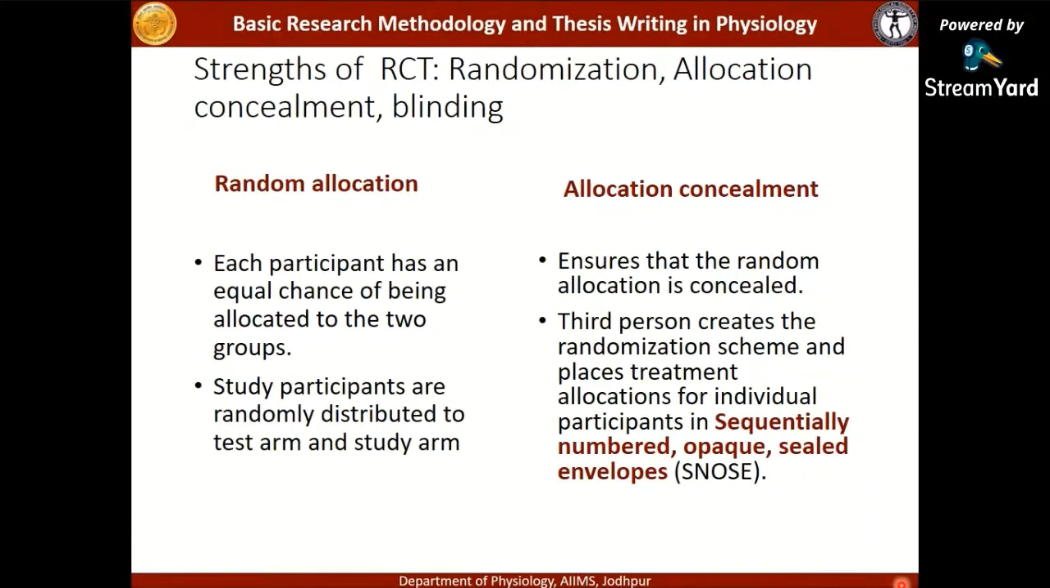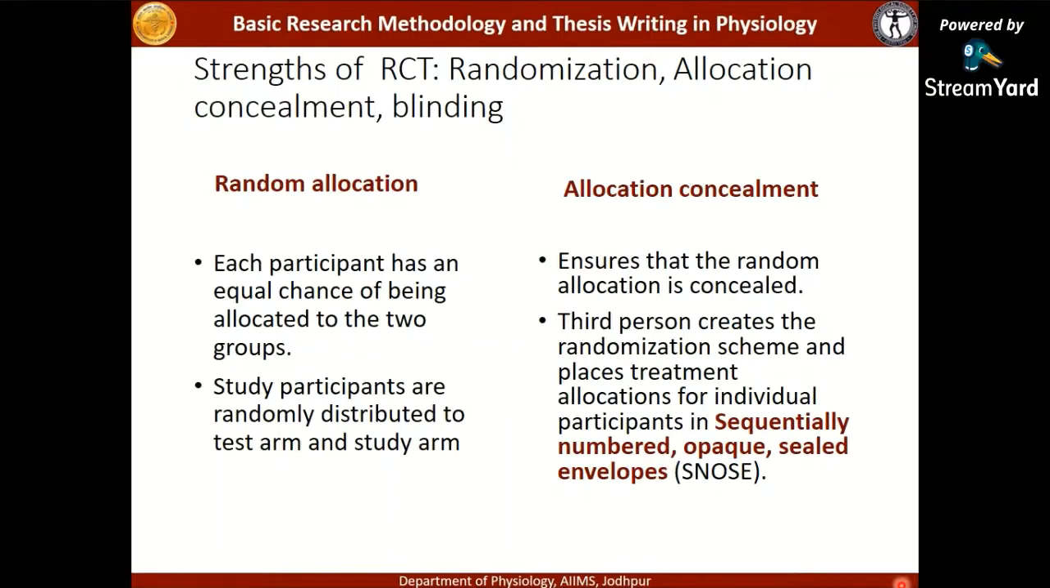Then coming to the next part, that is random allocation and allocation concealment. The strength of RCT is randomization, allocation concealment, and blinding. So here I'm talking about randomization and allocation concealment. Random allocation, what does it mean? It means that each participant should have an equal chance of being allocated to the test group or to the control group. The allocation of the subjects to the two groups should be random.